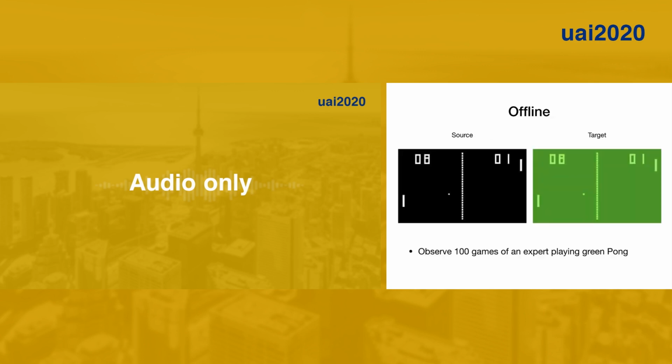So to give that context from our original example, in the offline setting, we have our source MDP, Pong with regular pixels, and we have an expert policy, and we never get to play in green Pong in our target domain. We only get to see 100 games, say, of an expert playing in green Pong. And from that, we have to somehow work out what the bijection between the state spaces in these two MDPs are. In the online setting, we don't get anything else from the expert. We're just in the target domain. We get to play green Pong and learn for ourselves about the dynamics.